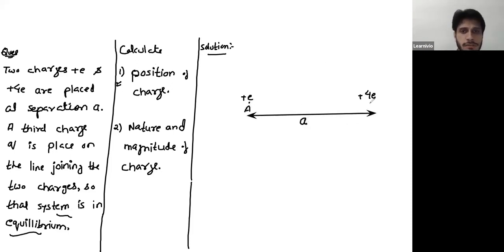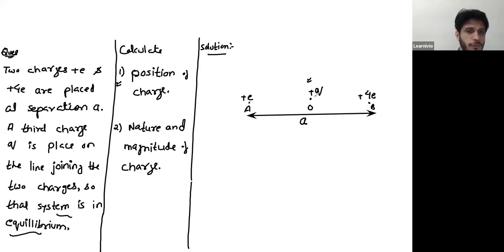Let's say this point is A, this point is B. In between them, I place a charge Q, a positive charge Q. Now you have to decide for this charge Q, can this system be in equilibrium? System in equilibrium means net force on each of the individual charges is zero. So say we are trying to calculate the net force over this charge Q. So what are the net forces on charge Q? This Q will experience a force by this charge at A.